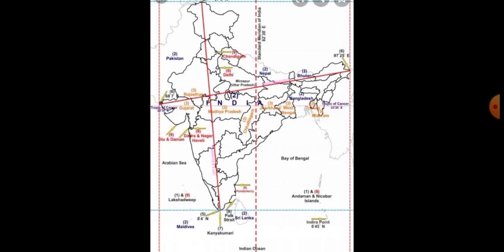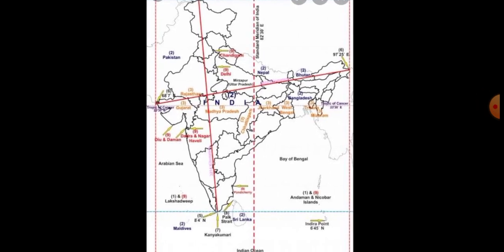Just you see the map, students. India is located in the northeastern hemisphere. It extends from 8 degrees 4 minutes north to 37 degrees 6 minutes north latitudes and 68 degrees 7 minutes east to 97 degrees 25 minutes east longitudes.